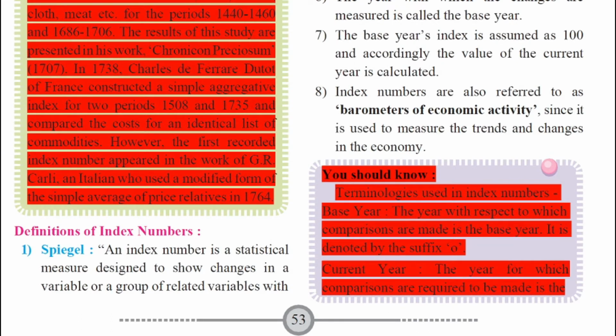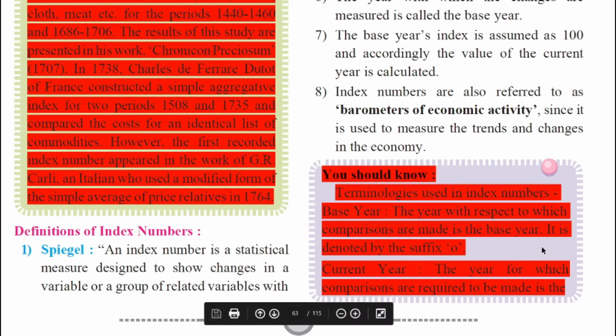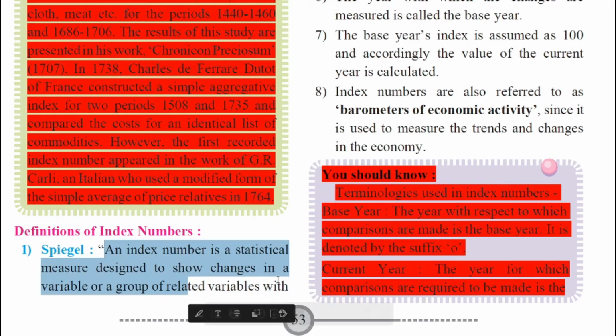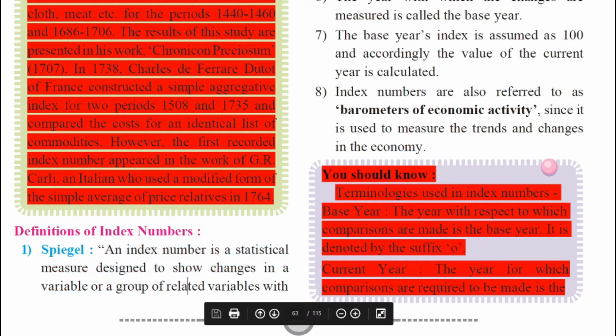We have two important definitions. We have already studied this in the previous video lecture. Definitions by Spiegel, Croxton and Cowden. Let us have a look at it once again and have a quick recap about the definition of Spiegel. An index number is a statistical measure designed to show changes in a variable or a group of related variables with reference to time.